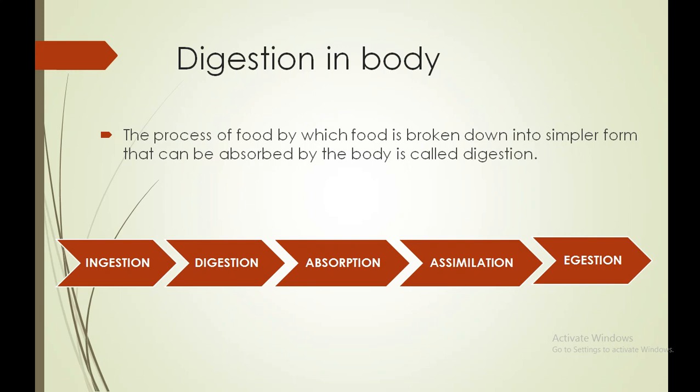Still, if you are not getting it, then let me give you another example. Suppose you have a yarn ball, a woolen yarn ball. Sometimes it happens that it completely gets messed up. There are lots of knots and we cannot get a single continuous long thread. Consider this messed up yarn ball as your food. Now you are going to resolve all the knots and make the ball into a continuous long thread-like structure. That is known as the simpler form of food.